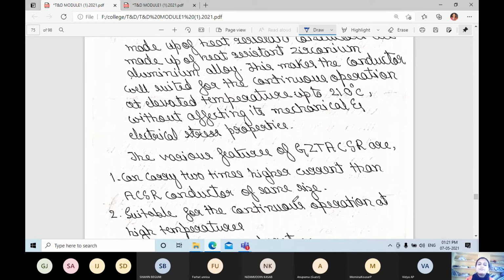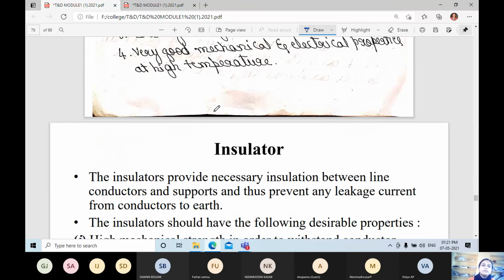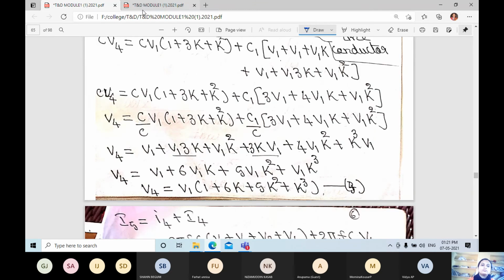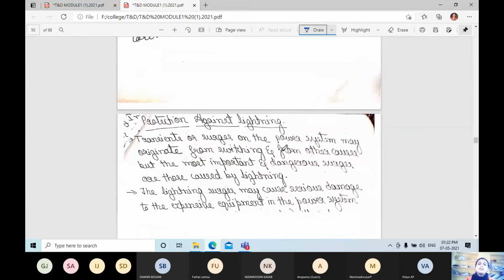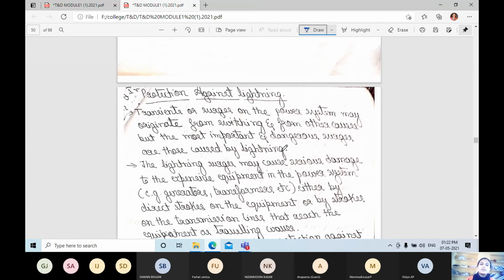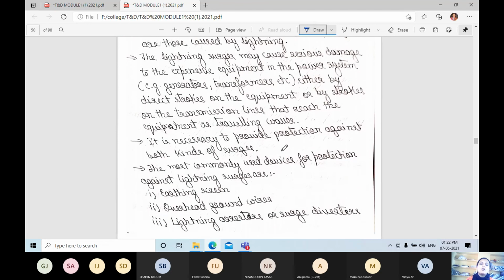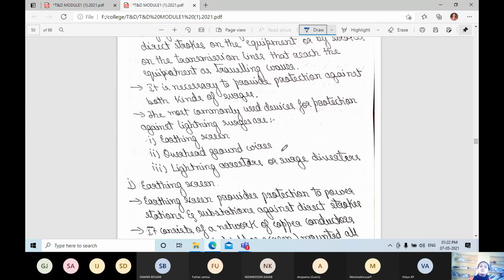In the next class, we shall discuss protection against lightning and how to overcome it, by using earth screen, overhead ground wires, lightning arrestors or surge diverters, and how they are used.